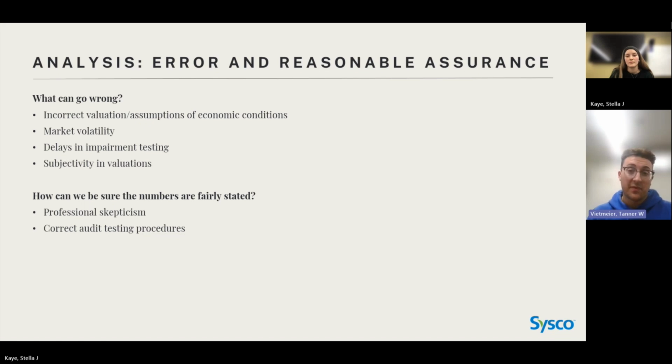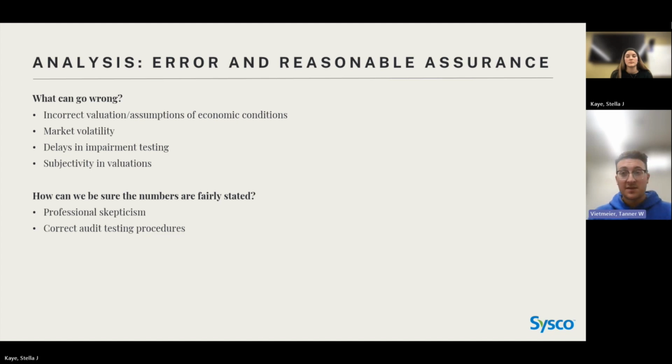You could also assume that something is going to happen in the market. Let's say the market's going to be good and then it turns bad. This could become an error in the valuation of goodwill. Then there's market volatility: the market's moving all the time. There's just not much someone can do when they actually value an asset. It just all depends on chance.